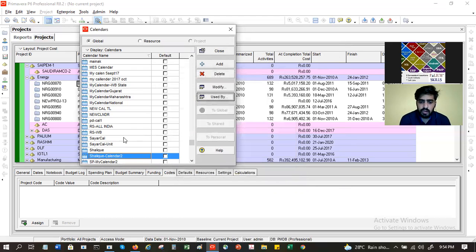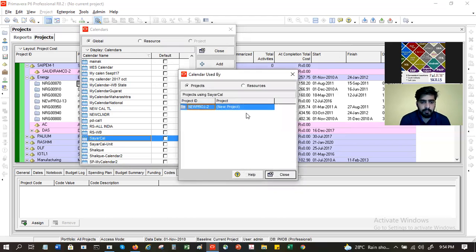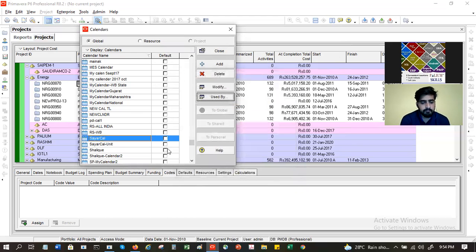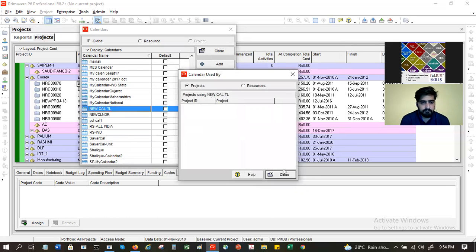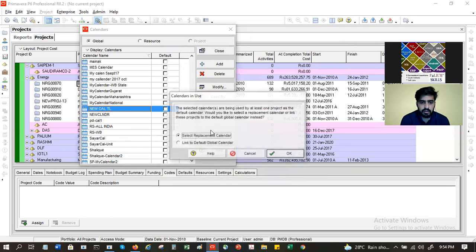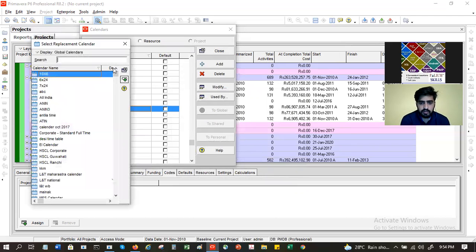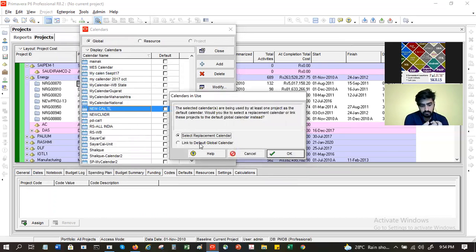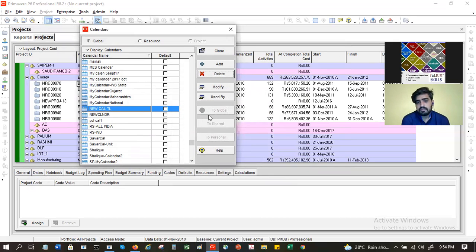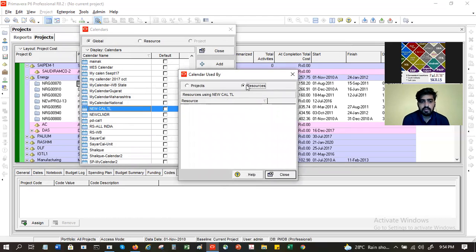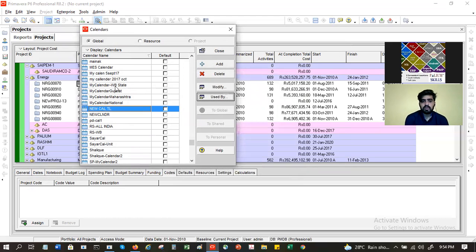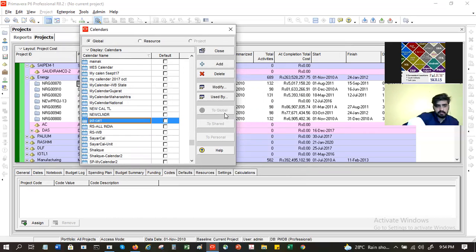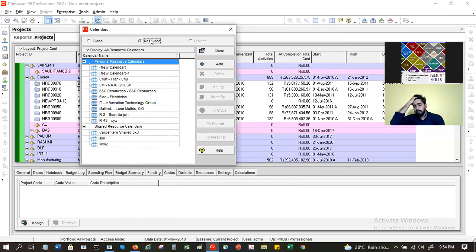So when I create my project, you will get the details here. Used by. Nobody is using it. I can delete it. It is saying it is used as a default calendar. Okay. Then why is it not showing? Not using, sir. No one is using. Sometimes it is not able to show.